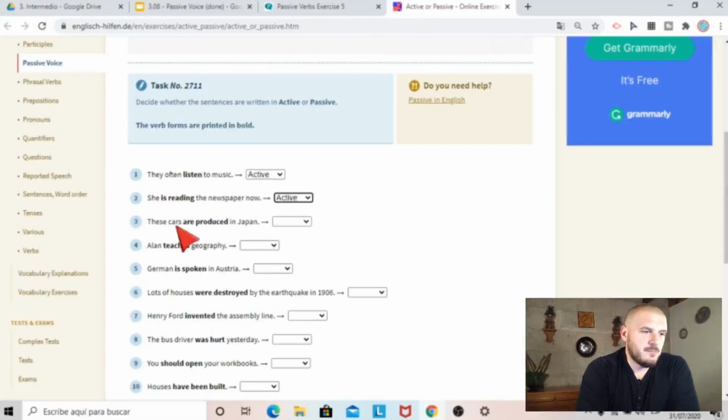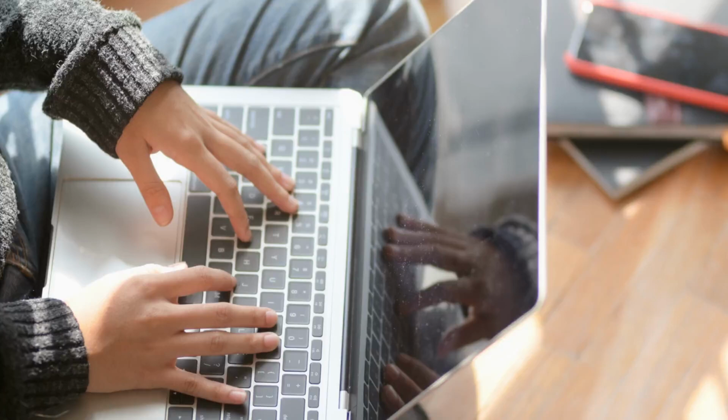These cars are produced in Japan. Okay, these cars are produced by someone, by workers, no? These cars are produced. That looks like passive voice to me. Someone produces these cars would be active voice. So I'm going to say that's passive. Finish the activity and I'll see you in a moment.